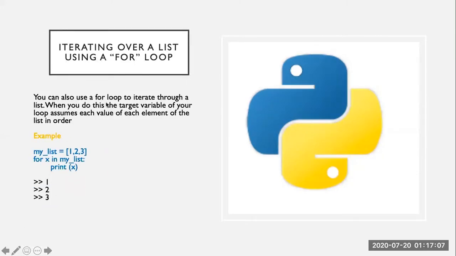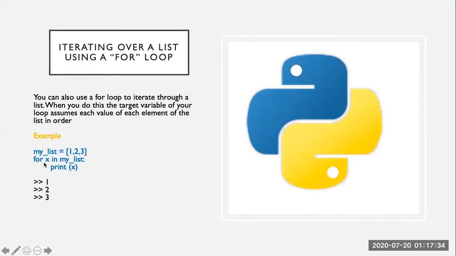We can use the for loop to iterate through the list. The target variable of the loop assumes the value of each element in the list in order. For example, this is the code in which we have created a list and it has 3 elements, that is 1, 2 and 3.